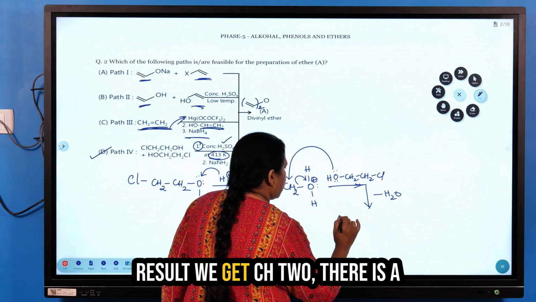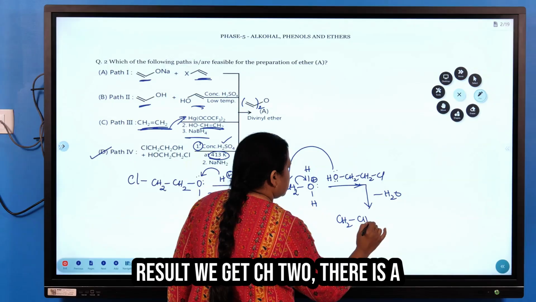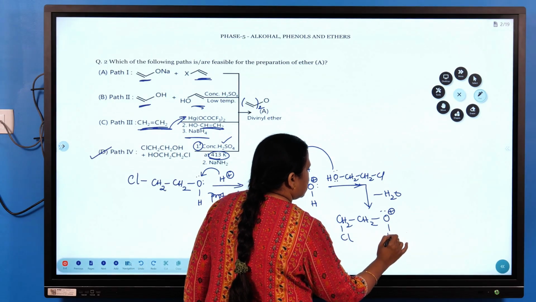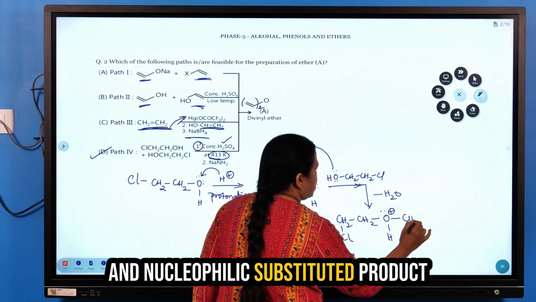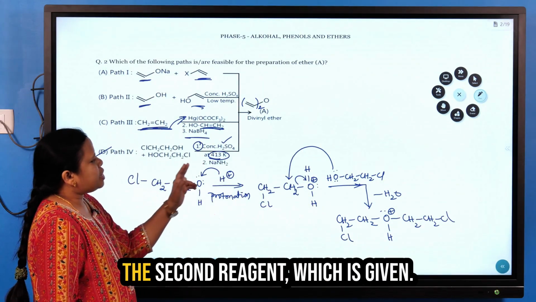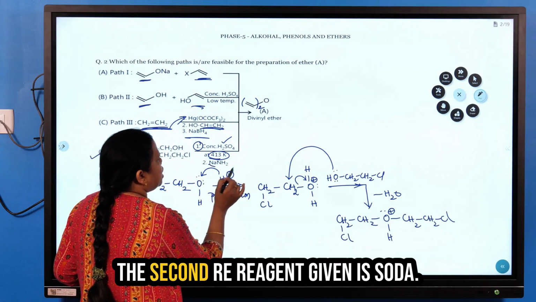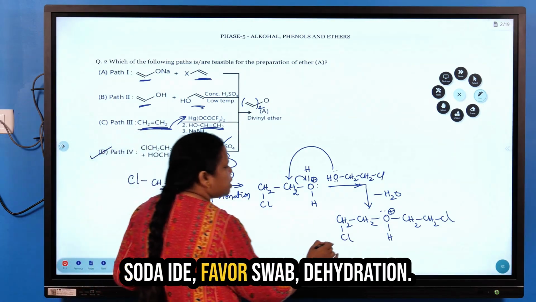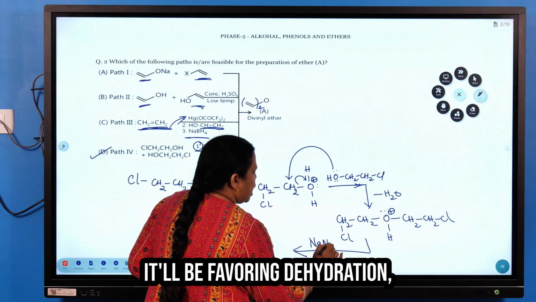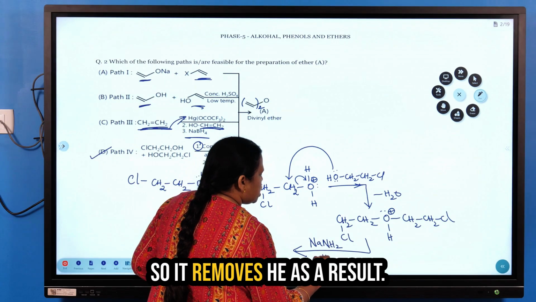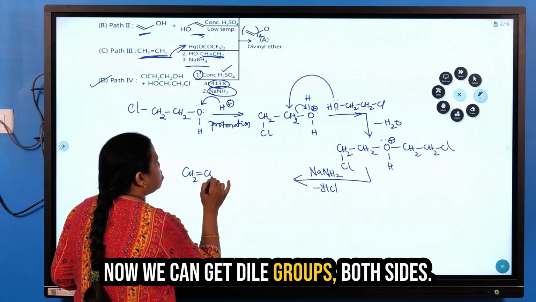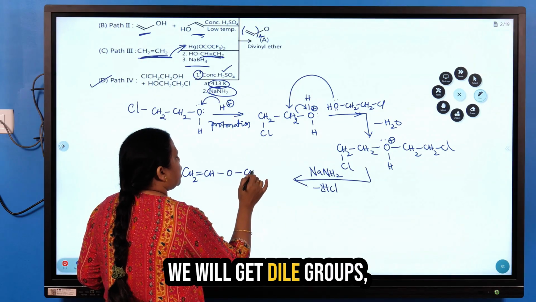As a result, we get ClCH2-CH2-O-CH2-CH2Cl, a nucleophilic substituted product. Now observe the second reagent given, which is sodamide. Sodamide favors dehydrohalogenation, so it removes HCl. As a result, we can get divinyl groups; on both sides we will get vinyl.